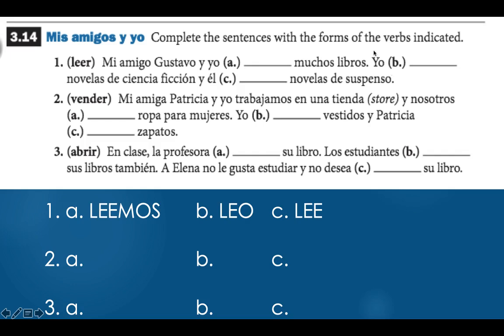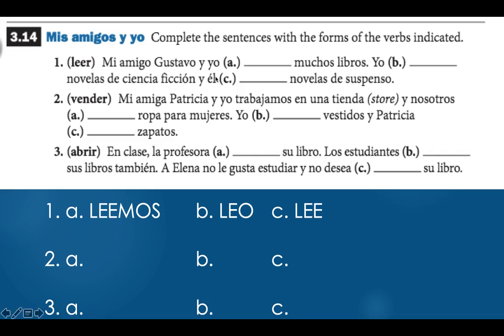Letter B. It says, "Yo blank novelas de ciencia ficción." So I read novels of science fiction. Well, to say I read, we're going to take leer, chop off your ER, and in the yo form, you're adding back an O here. So you get leo. Leo libros, or leo novelas de ciencia ficción.